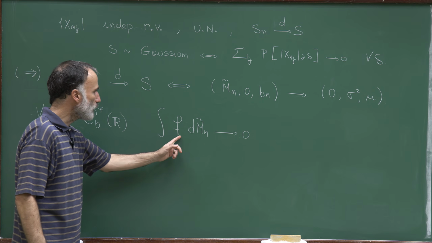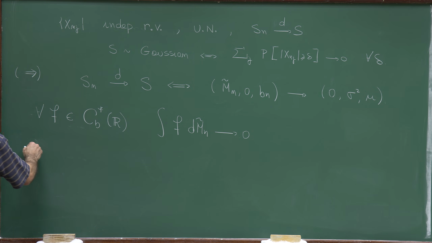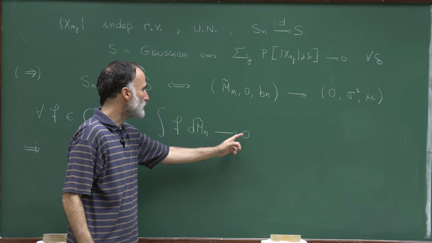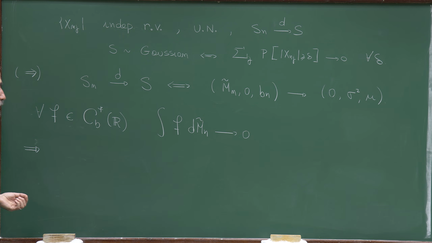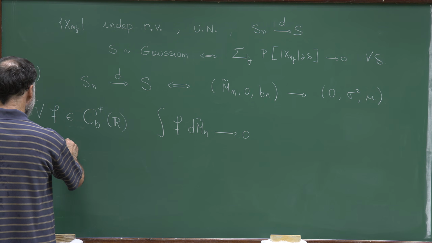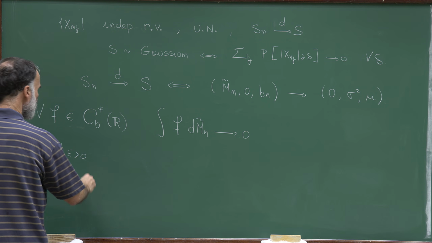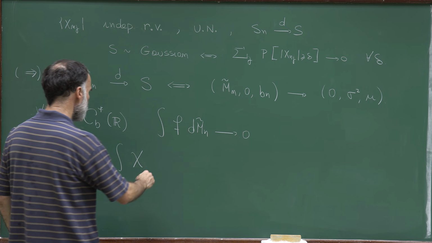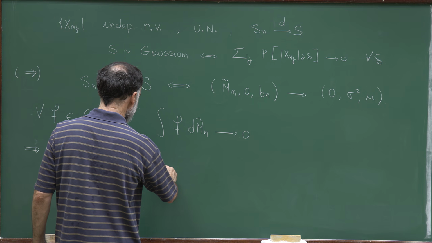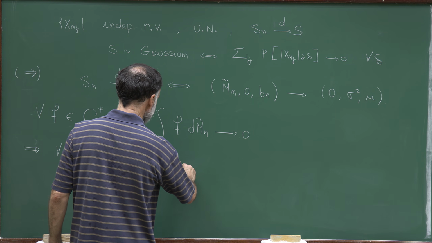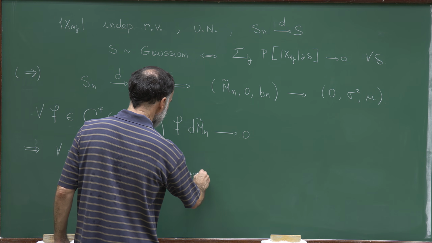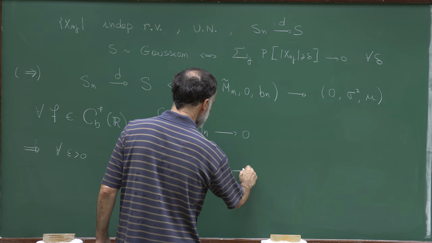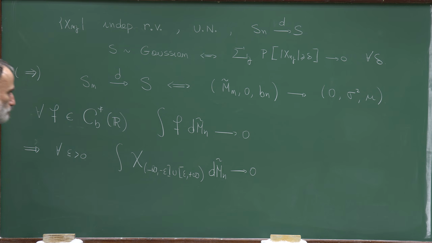Now we know that this happens for all functions f, and what I claim is that, since the limit is 0, all points are continuity points, and therefore, for all epsilon positive, we can also conclude that the integral of the indicator function of the interval minus infinity to minus epsilon union epsilon to plus infinity, dM tilde n, is also converging to 0.